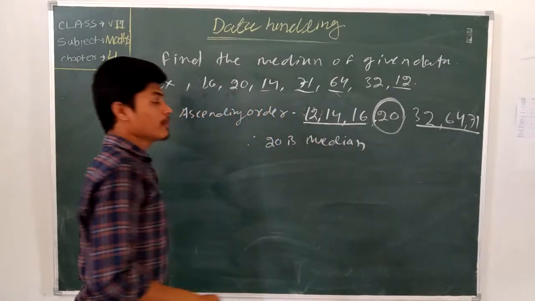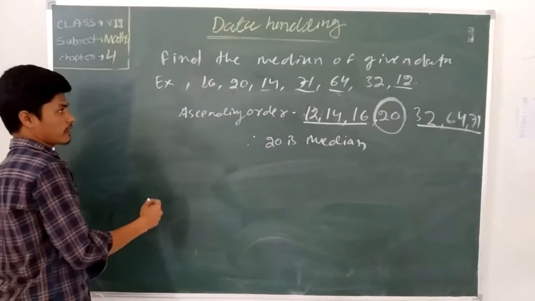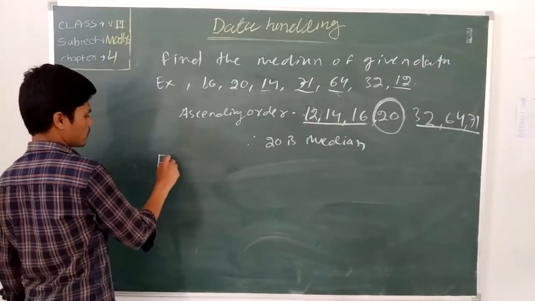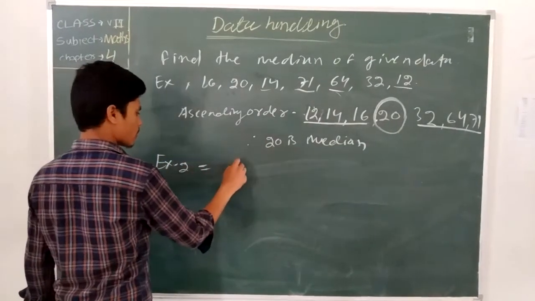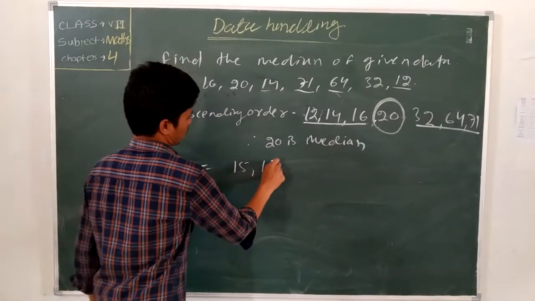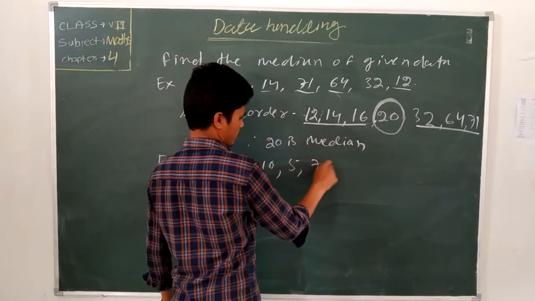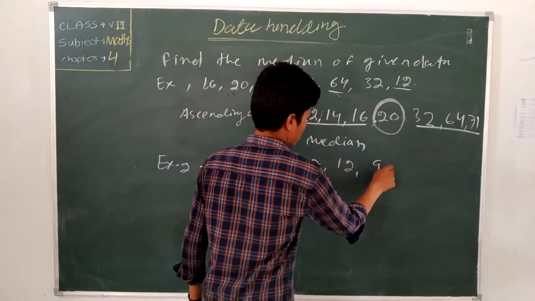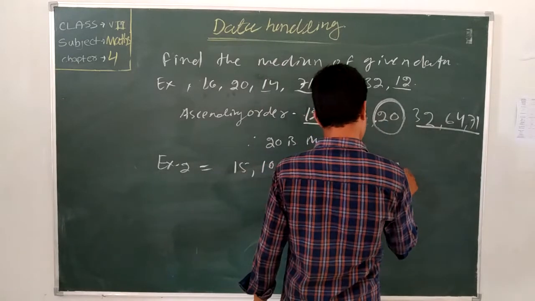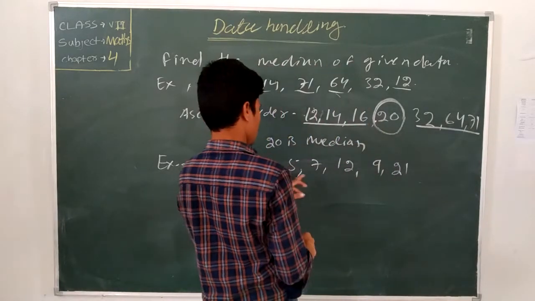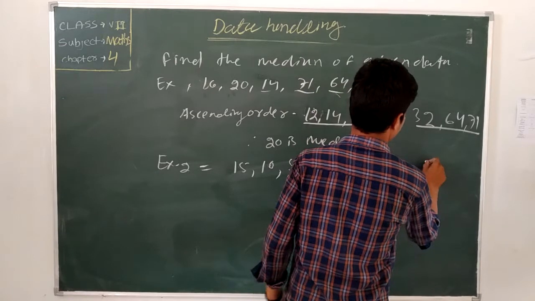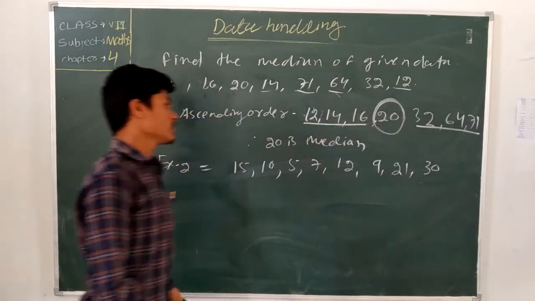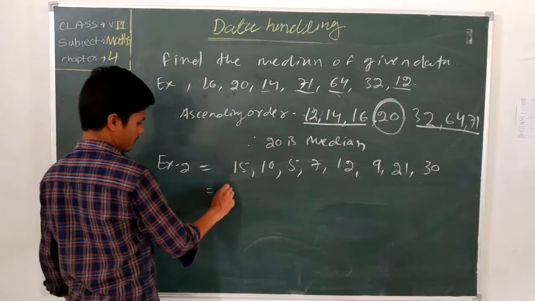Clear? Now, if there is an even number of data, we take another example: 15, 10, 5, 7, 12, 9, 21 and 30. First, in which order do you arrange? Ascending.